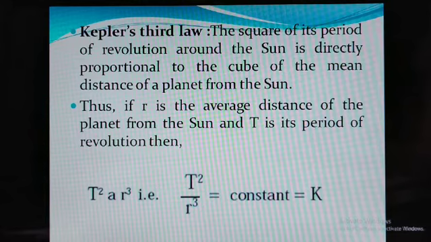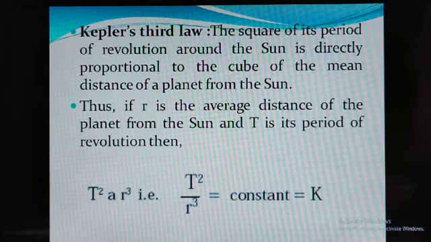That is Kepler's third law, and it is given for the orbital motion of a planet around the sun.